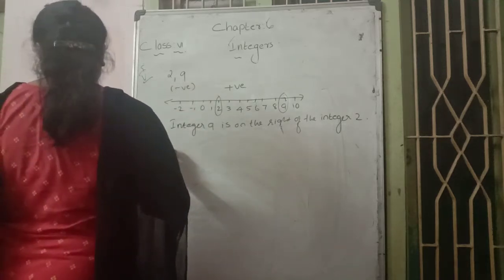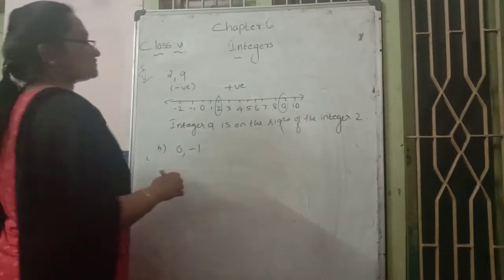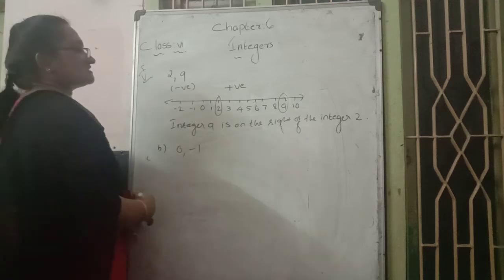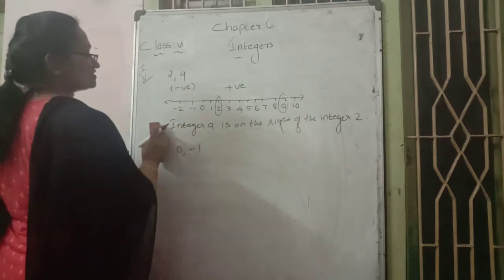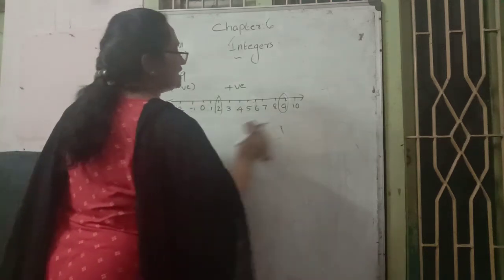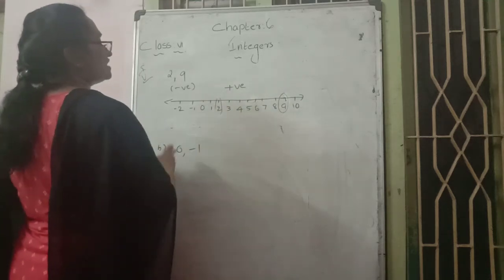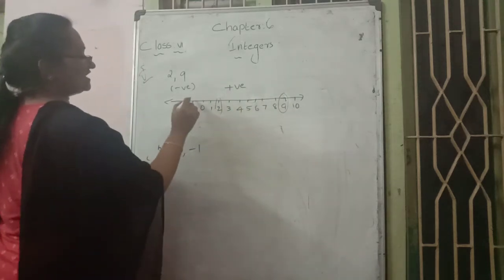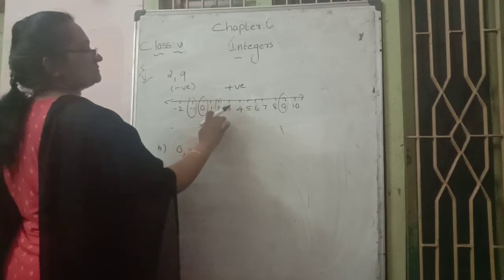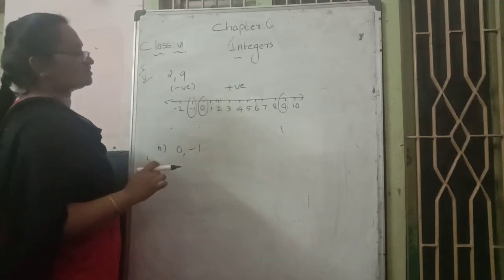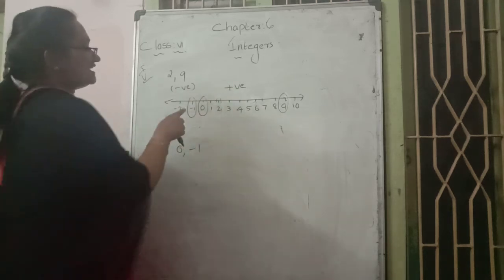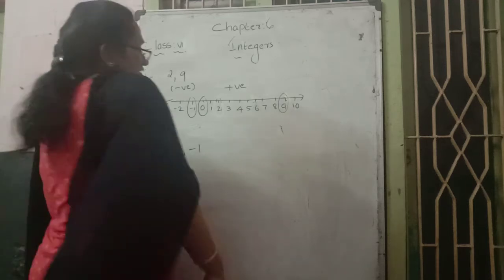One more question, the B question: 0 or -1, which is on the right side? We use the same number line. Where 0 is there, and -1. Which number comes on the right side? -1 is on the left side.